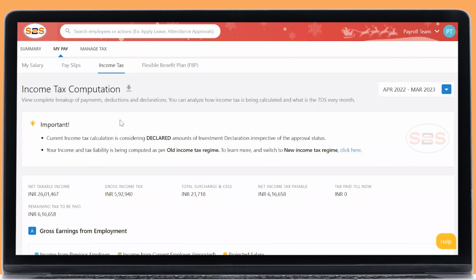Whether your computation has been computed based on the old tax regime or the new tax regime. There are two tax regimes. As per the old tax regime, all your exemptions will be allowed. As per the new tax regime, there are certain restrictions in allowing all the exemptions. Now my computation has been calculated based on the old tax regime. My old tax regime slab is this.